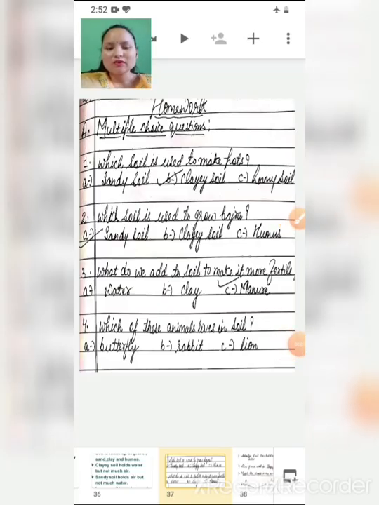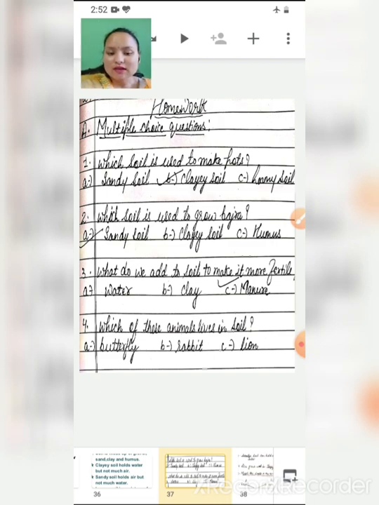Children, now let's see the homework. Question 1 is a multiple choice question. Which soil is used to make pots, children? Yes, clay soil is used to make pots because the texture of clay soil is very smooth, and you can mold it to any shape. Question 2, which soil is used to grow bajra? Sandy soil. What do we add to soil to make it more fertile? We add manure to make soil more fertile.